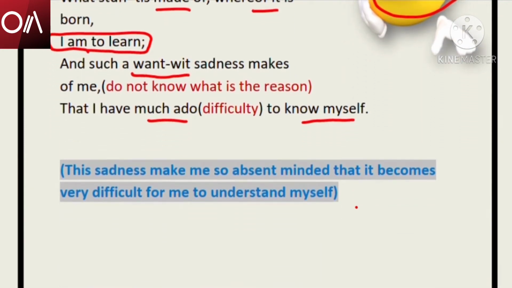So just to summarize this part, this sadness makes me so absent-minded. If I am sad, I will be absent-minded. I cannot enjoy with my friends. Antonio says it becomes very difficult for me to understand myself. I cannot understand my own self. I am absent-minded. I am sad. And that makes me tired of my own self.